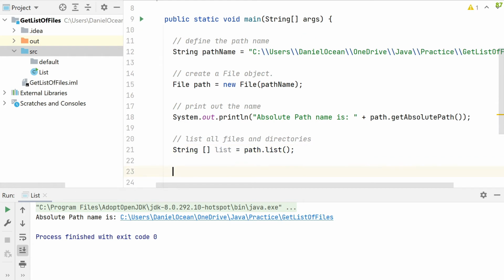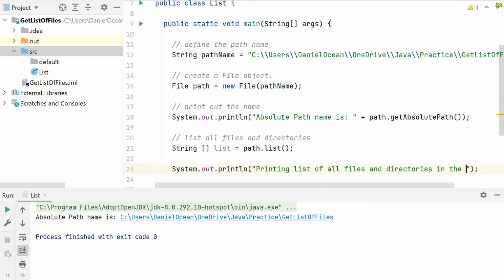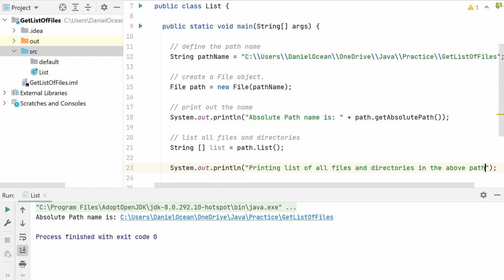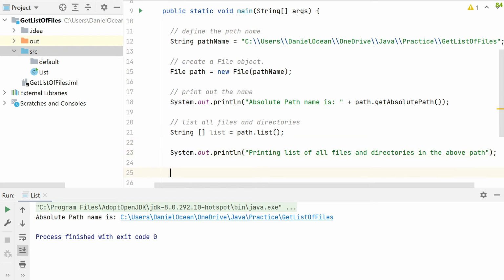Let me just type something. So what I'm going to do here is say, okay, so we'll just say printing list of all files and directories in the above path. Let me zoom out a bit so you can see it. Okay, so this is just setting the stage, right? This is just an info message.